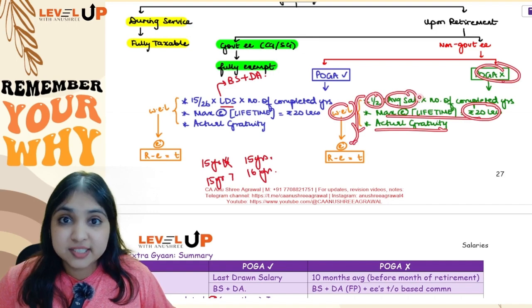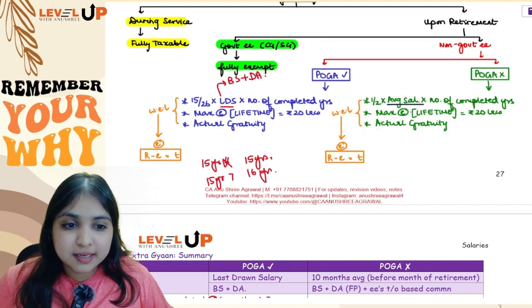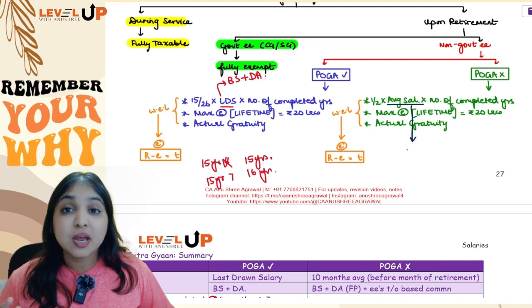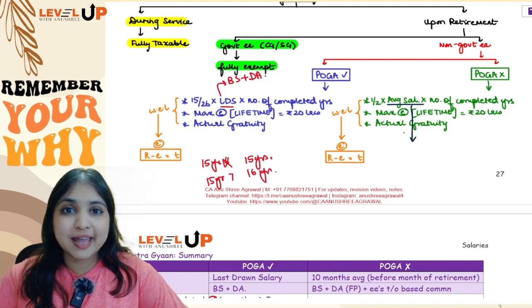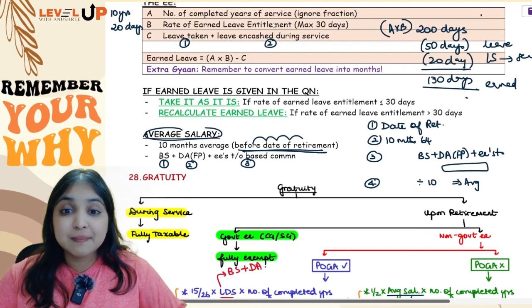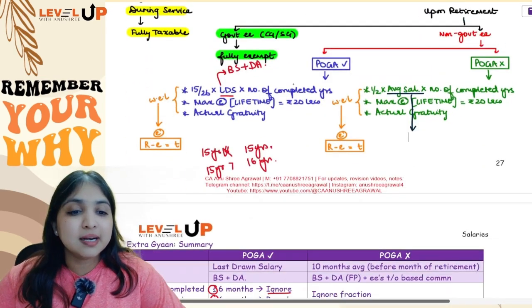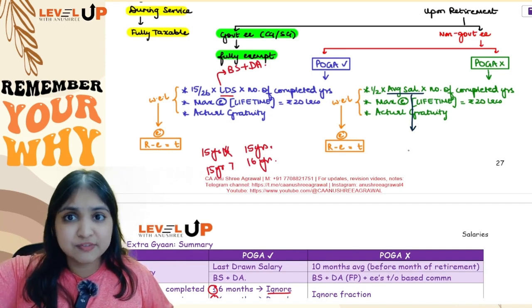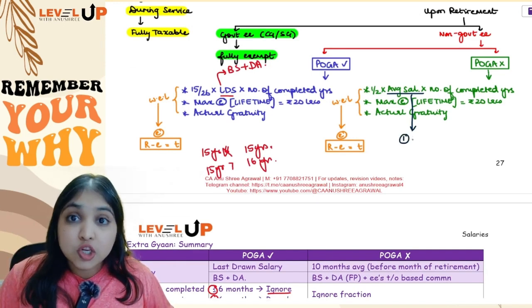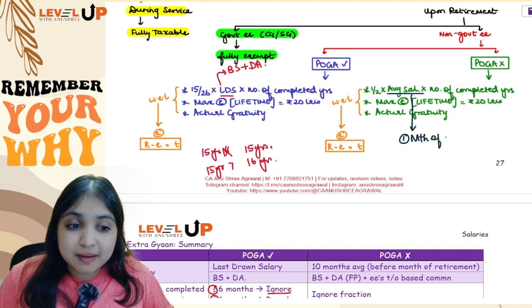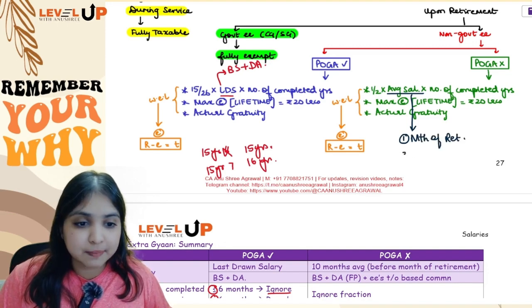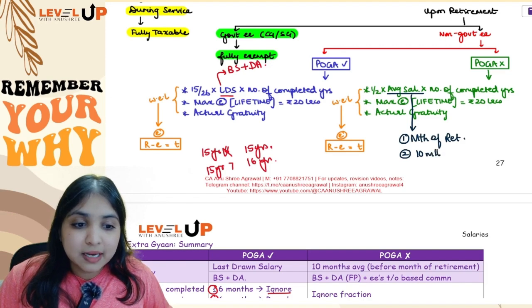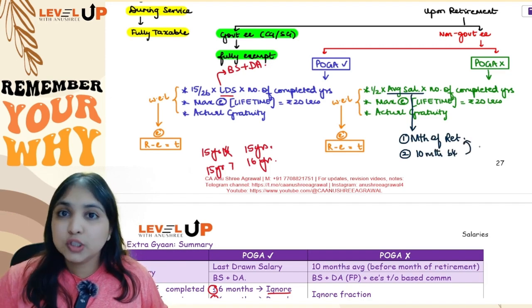Half into average salary. Now, how will you do this average salary calculation? Average salary will be how many months average? 10 months average. But 10 months before month of retirement. In leave salary, it was 10 months before date of retirement. Here it will be 10 months before month of retirement. So, same 4 steps which I told you in leave salary, only one thing will change. Your first step will be month of retirement, not date of retirement, month of retirement. Your second step will be 10 months before this month of retirement.